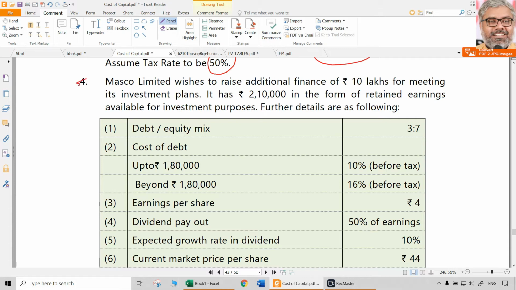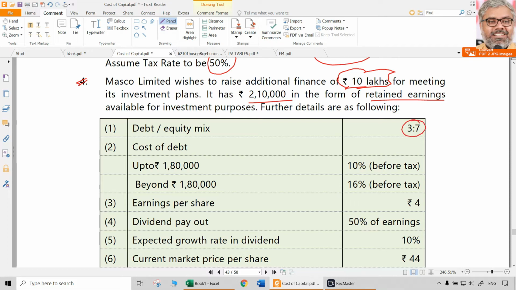Masco Limited wishes to raise additional finance of 10 lakhs rupees for meeting its investment plan. So the total amount it wants to raise is 10 lakhs rupees. It has 2,10,000 in the form of retained earnings available for investment purposes. Okay, retained earnings are already there, the amount is given. And further details are as follows. Debt to equity mix is 3:7.